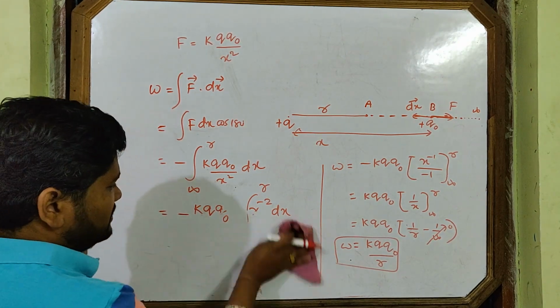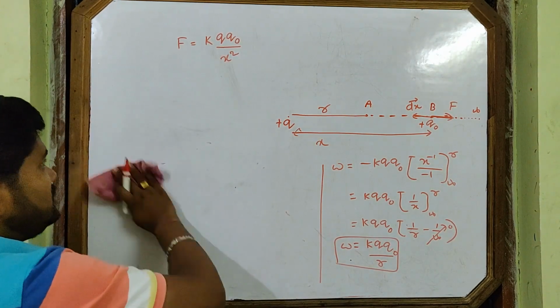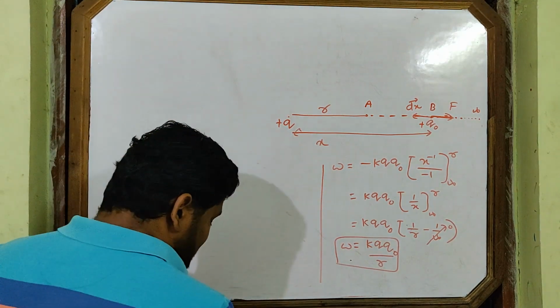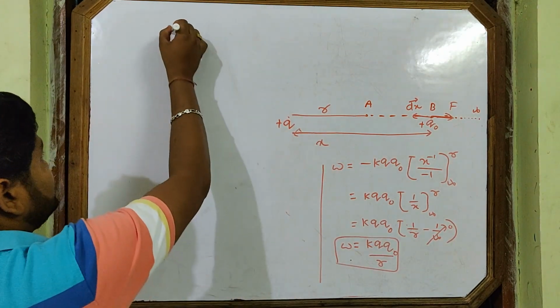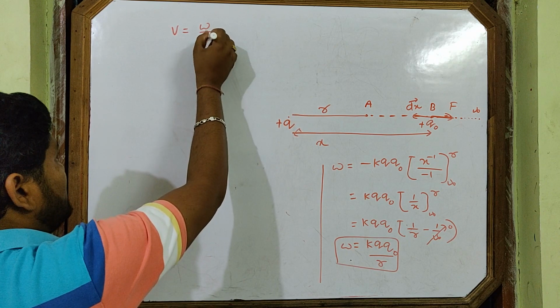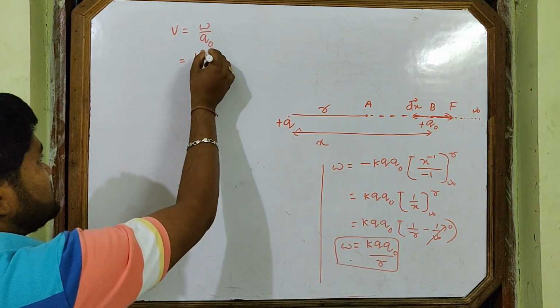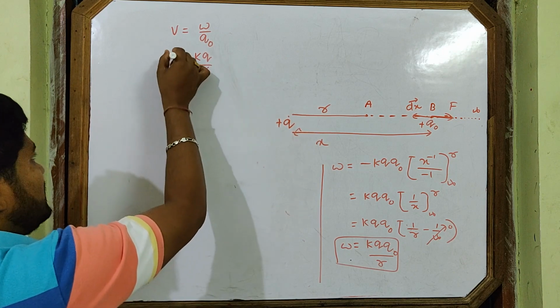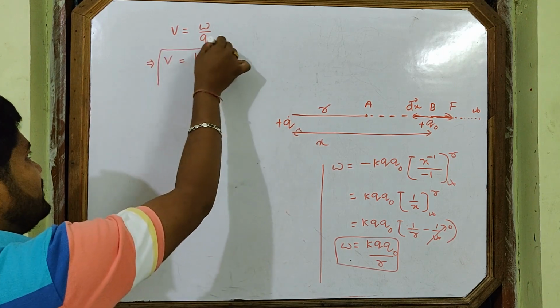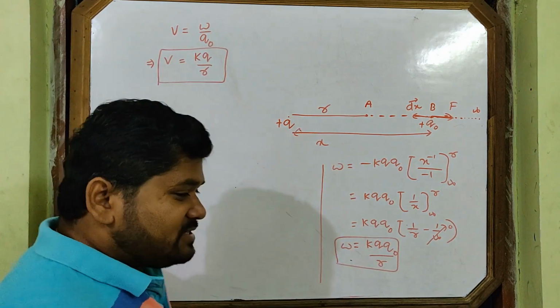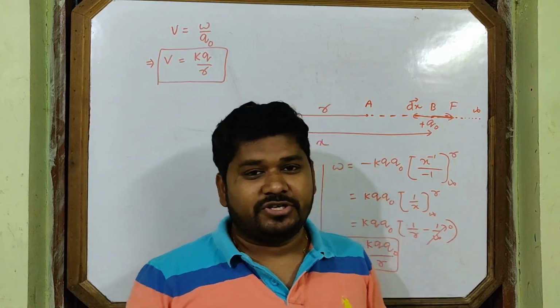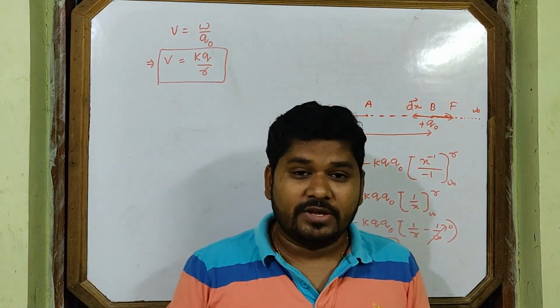So this is the work done. But our focus is on potential. Then what is the potential expression? V is equal to W by Q naught. You put W here, Q naught cancels, k Q by r. This is the expression of potential. Potential due to a point charge: V is equal to k Q by r.